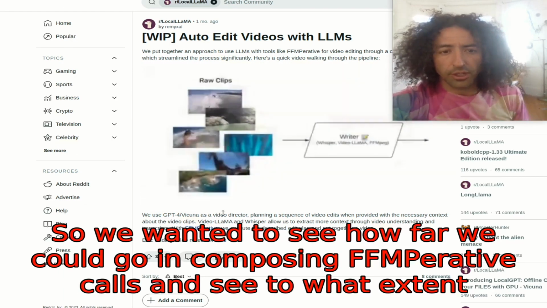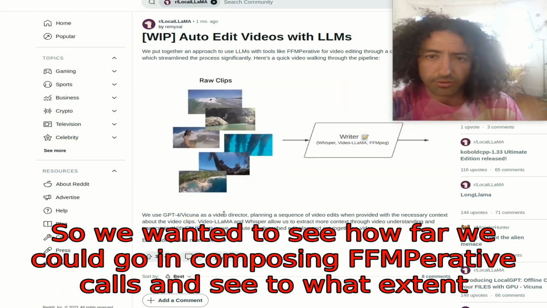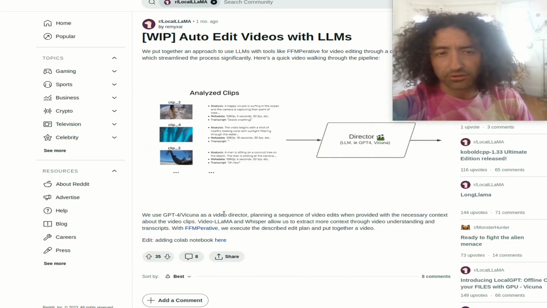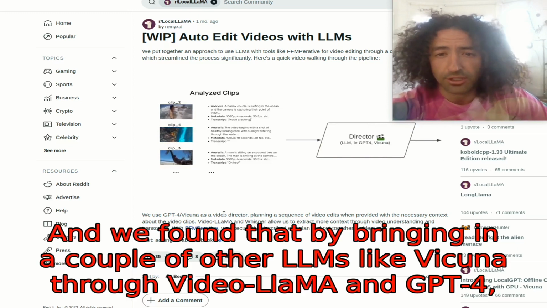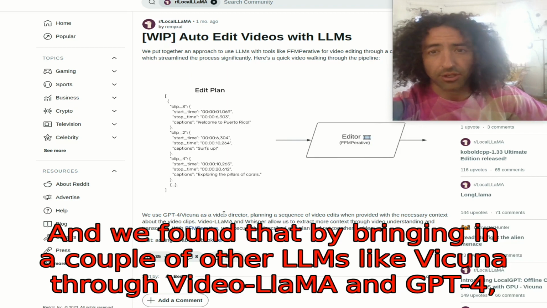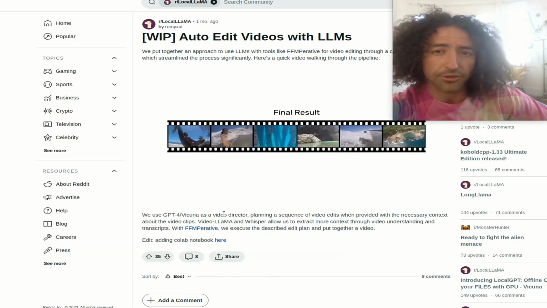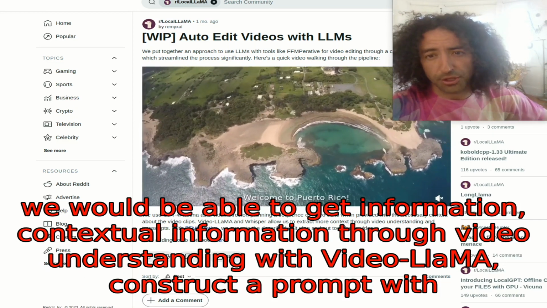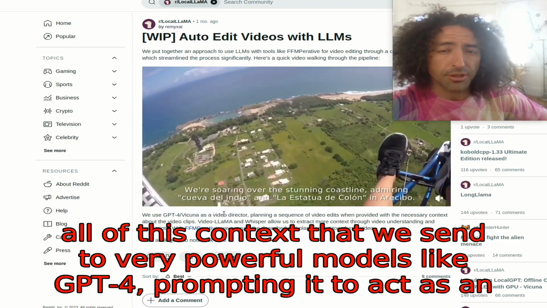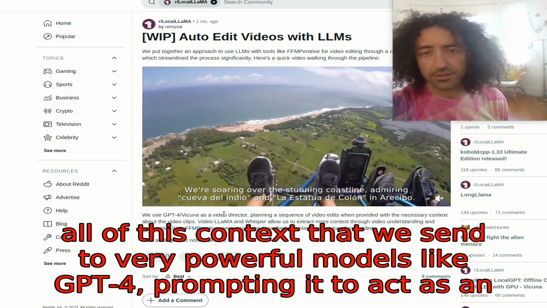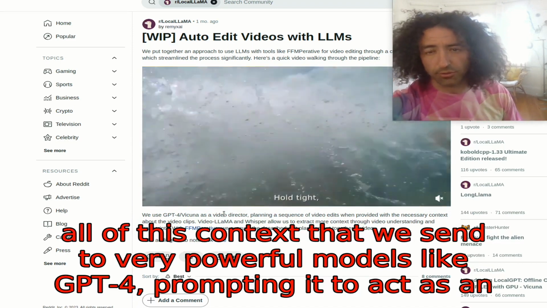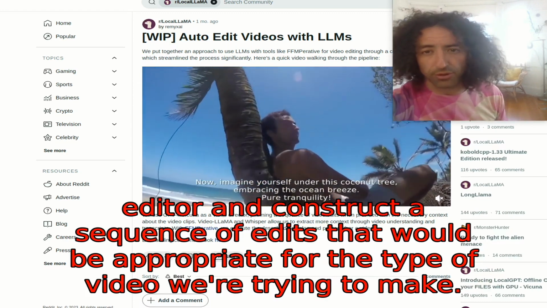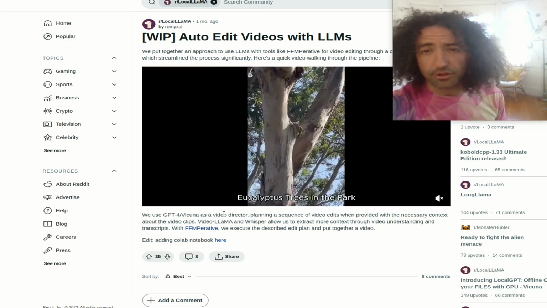So we wanted to see how far we could go in composing FFmperative calls and seeing to what extent we can edit video and make complex sequences. And we found that by bringing in a couple of other LLMs like Vicuña through Video LlaMA and GPT-4, we would be able to get contextual information through video understanding with Video LlaMA, construct a prompt with all of this context that we send to very powerful models like GPT-4, prompting it to act as an editor and construct a sequence of edits that would be appropriate for the type of video we're trying to make.